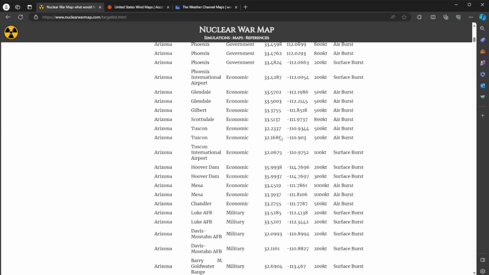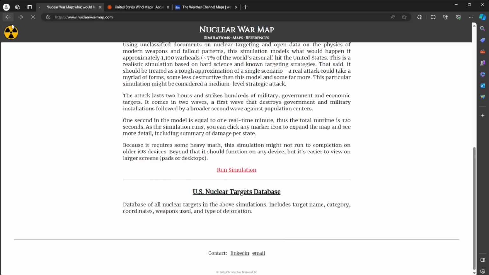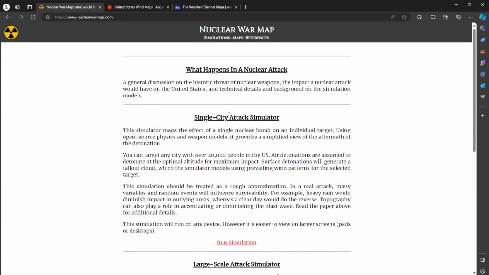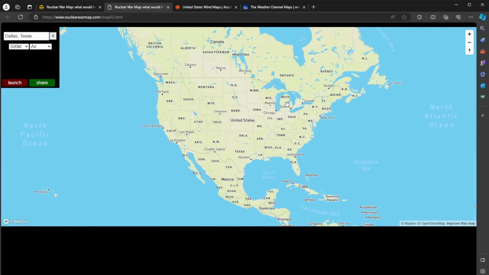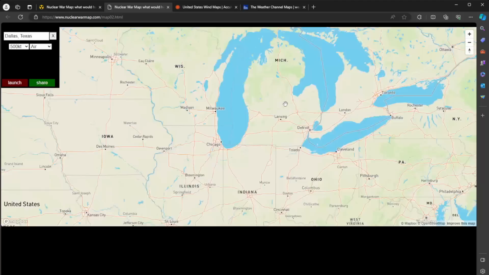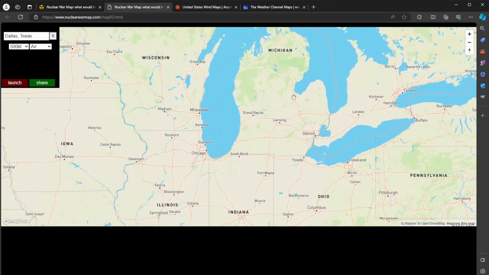So a really good database here, but going through the actual map itself, the different types of simulators is much more important. In fact, we're going to start with this single city attack simulator. And it works so nicely. I'm a Michigander. I live up here in Michigan. And I want to see what happens if there's an attack here in Michigan? Now, I can go through their database, by the way, and I'll show you that again in a few minutes, how that comes into play with these simulators. But let's say I want to pick a city specifically in Michigan or near Michigan and see if an attack is going to affect us in our area.